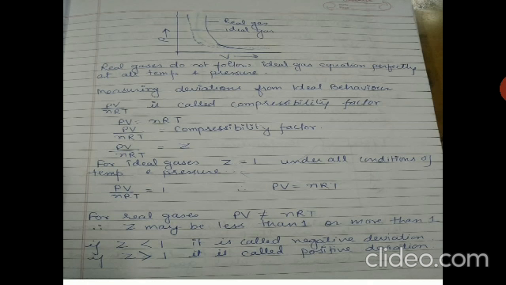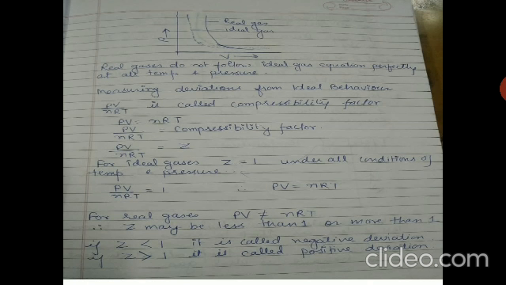They are not going to follow the ideal gas equation. The experimental data is for real gases, and the theoretical data that we have obtained from Boyle's law for ideal gases will not coincide with each other. This shows that at high pressure, the measured volume is more than the calculated volume, whereas at low pressure, measured and calculated volumes almost approach each other.